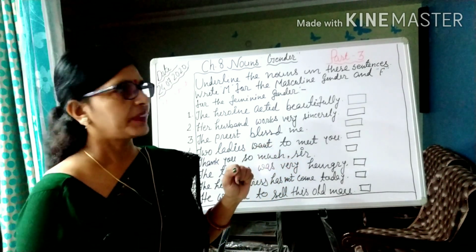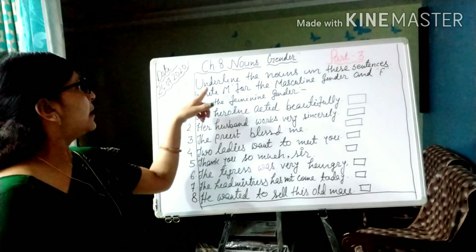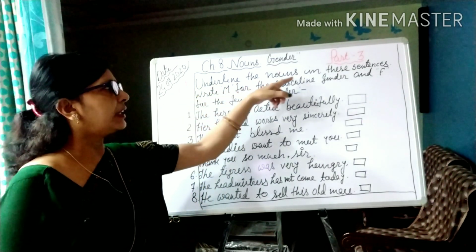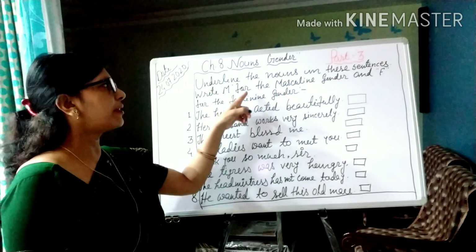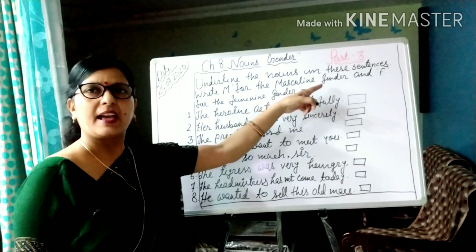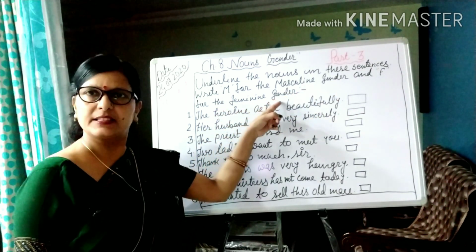Okay children, so see here, your question is: underline the nouns in these sentences. Write M for the masculine gender and F for the feminine gender.